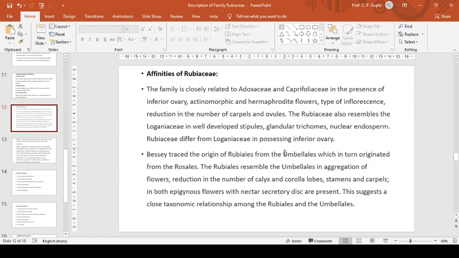Bessey derived the origin of Rubiales from the Umbellales, which in turn originated from the Rosales. The Rubiales resemble the Umbellales in aggregation of flowers, reduction in the number of calyx and corolla lobes, stamens and carpels. In both, epigynous flowers with nectar secreting discs are present. This suggests a close taxonomic relationship among the Rubiales and Umbellales.